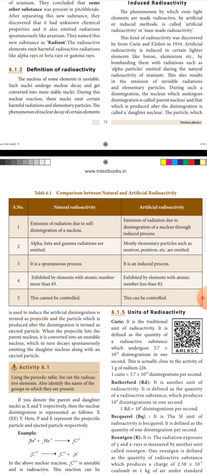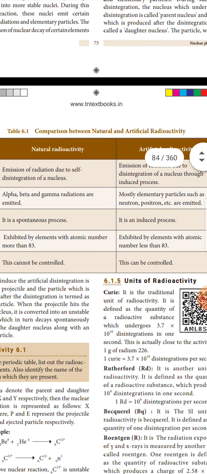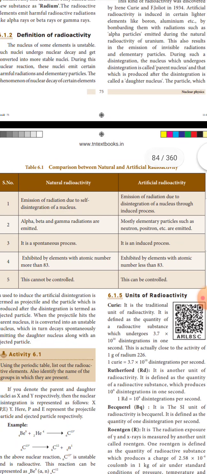First one, natural radioactivity: emission of radiation due to self disintegration of a nucleus. Artificial radioactivity: emission of radiation due to the disintegration of a nucleus through induced process.